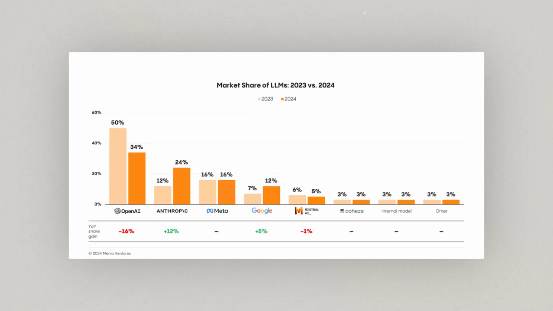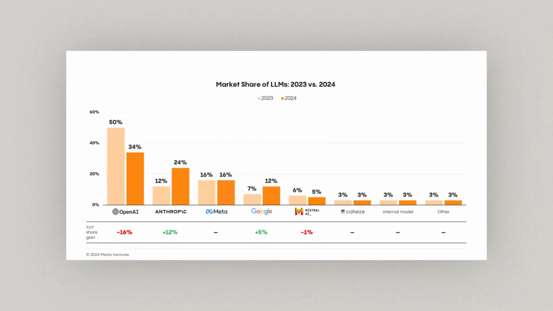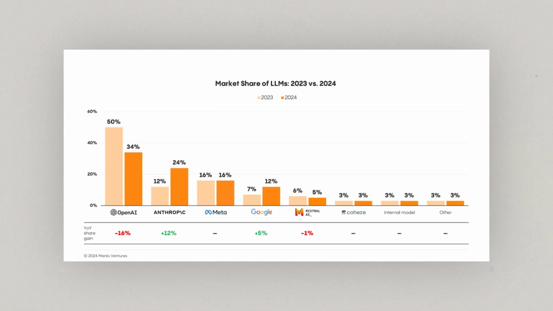So one thing I'd love to share quickly, one thing out of the report that I thought was quite interesting, is to look at how things are changing in the last year. And I'm a little bit excited by this. If you start to look at what's happened, there's a bit of a shift away from OpenAI, and companies like Anthropic, which I'm really happy about being one of our investments, have taken a bit more market share.